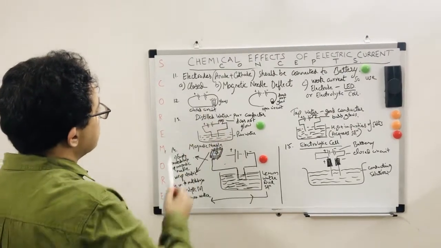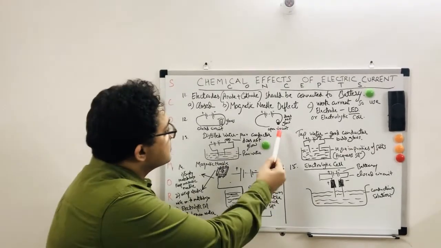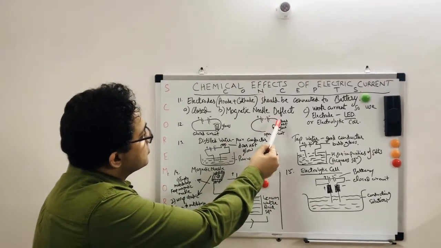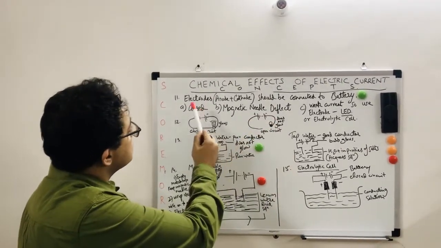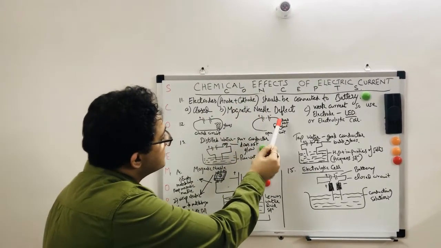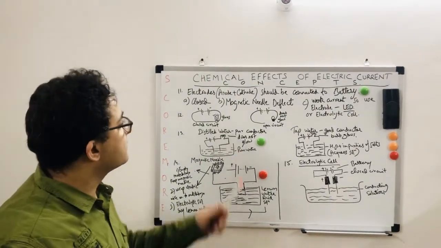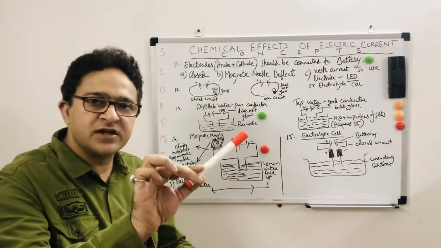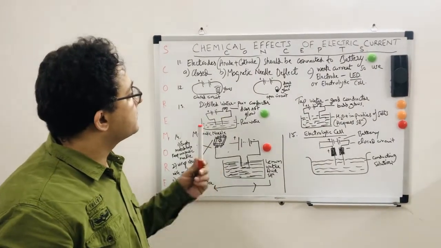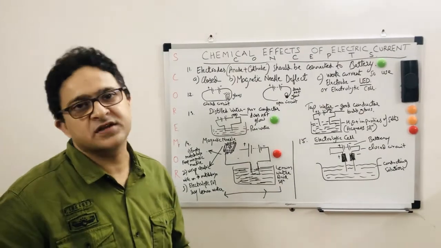So basically, if there is any kind of circuit which is open, the current will not pass. See, this is an open circuit, it does not glow. So this is one of the important things, a closed circuit. Then the magnetic needle deflects. Whenever electric current passes through a solution, the needle deflects, which means it will change its position like this. So electric current passes. If it doesn't deflect, then no electricity is being passed.